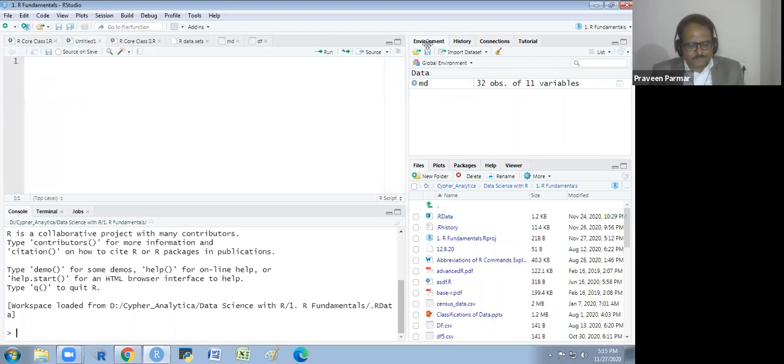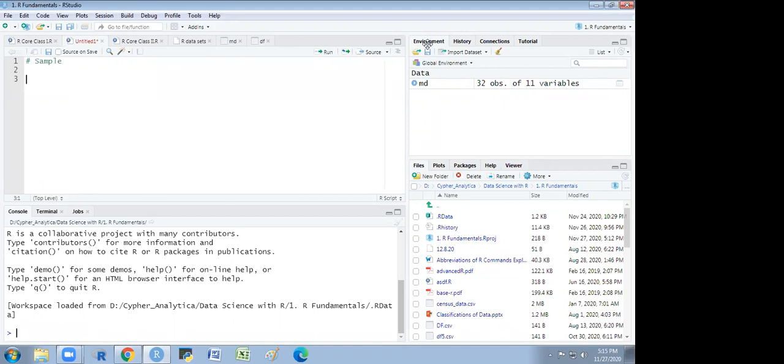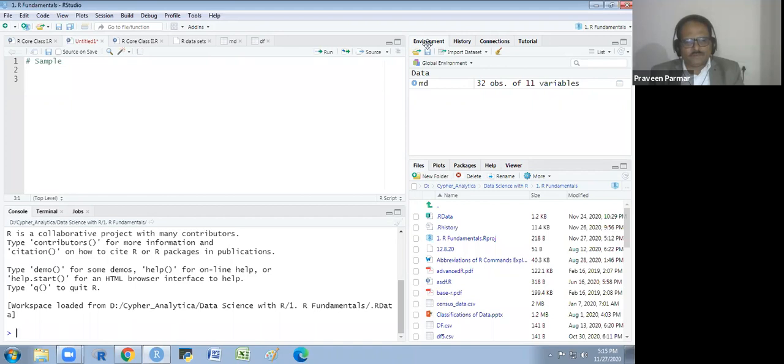And here we will study about the sample. Do you know what sample means? It represents the population. Yes, we take a sample from the population.